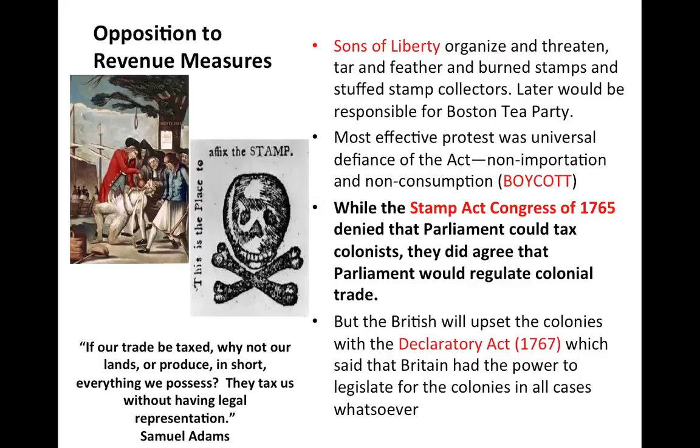But the Stamp Act Congress is going to come together in 1765, I need to circle that one, and it will deny that Parliament could tax us. I will tell you that Parliament basically brushes them off and says, we don't care what you say. But the British will upset the colonies again just a couple years later with the Declaratory Act, and that's down here at the bottom. You want to star that, which said that Britain had the power to legislate the colonies in all cases. So basically, it slaps the colonies down again and says, you will follow what we say.